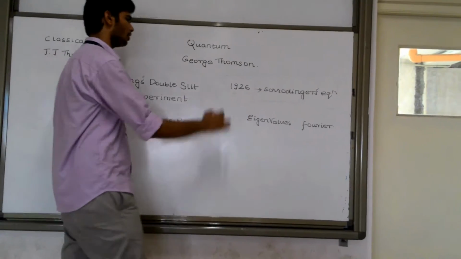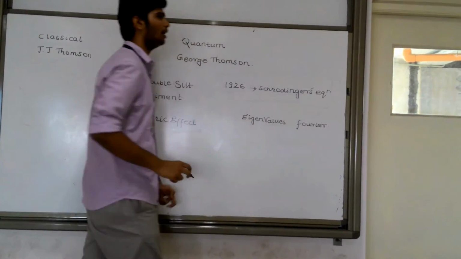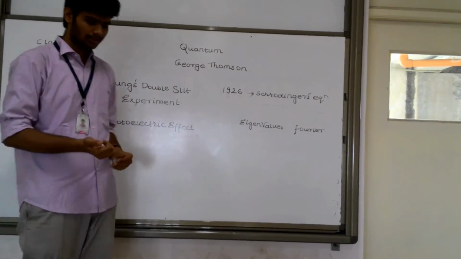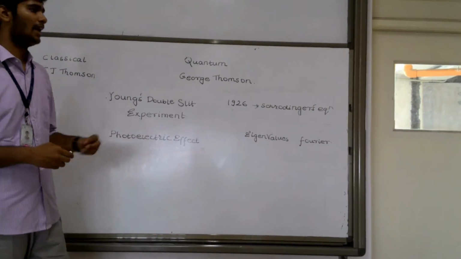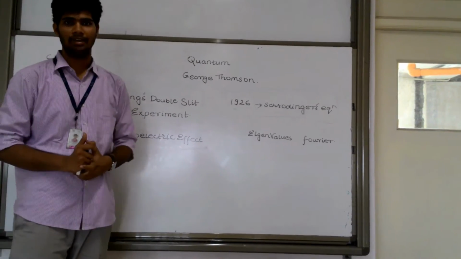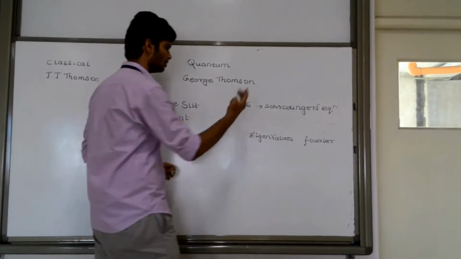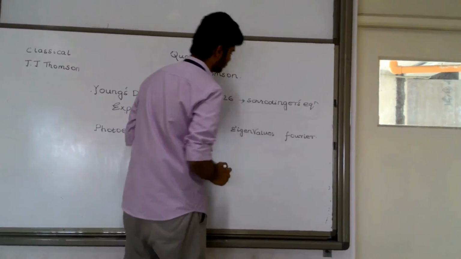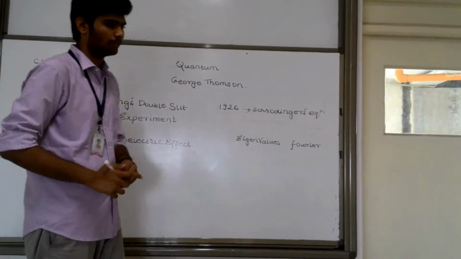Then in 1926, Schrödinger came up with an equation which was published in an international journal, which helped us to understand the particle behavior of light with wave-like properties. And that equation was solved using the method of eigenvalues, which is proposed here.